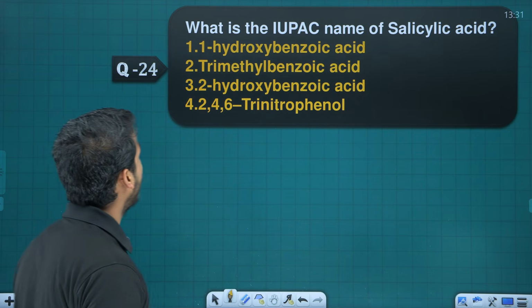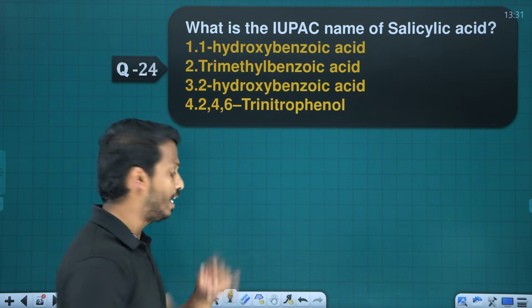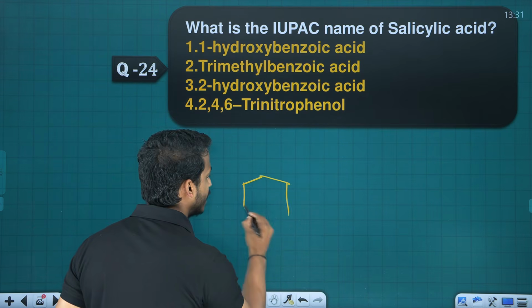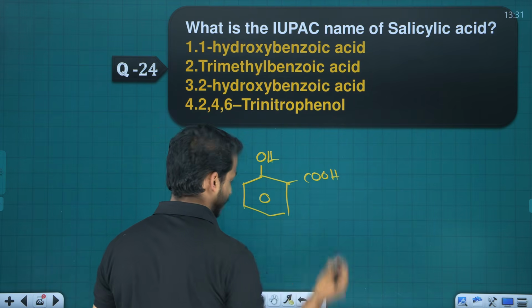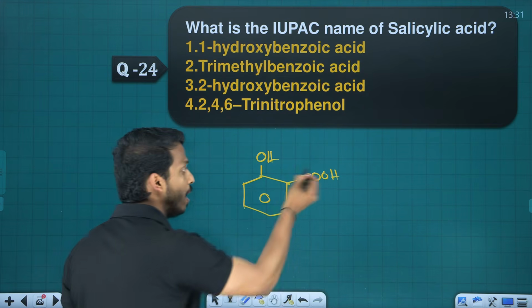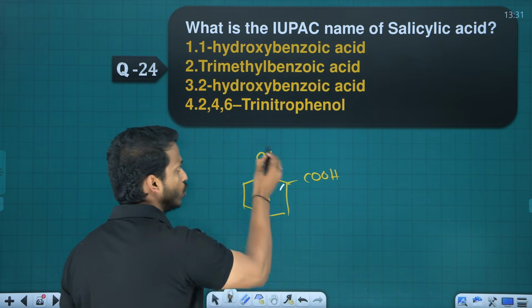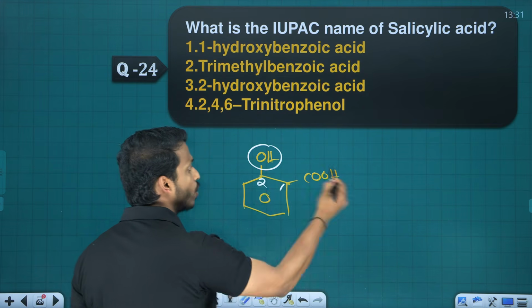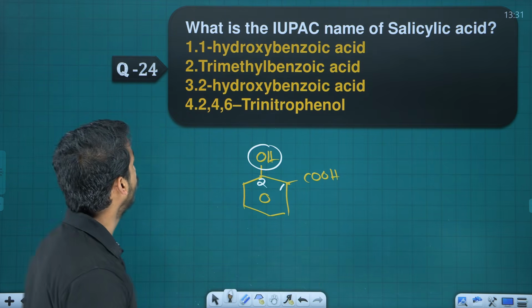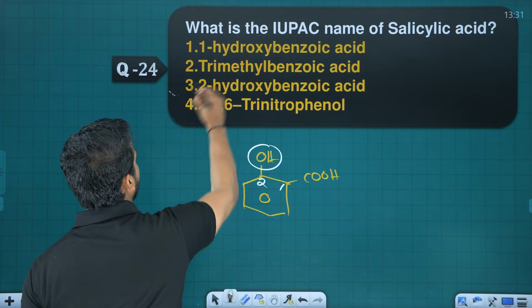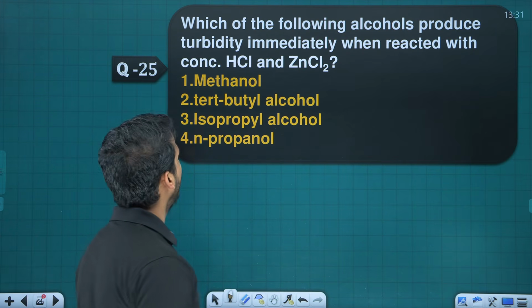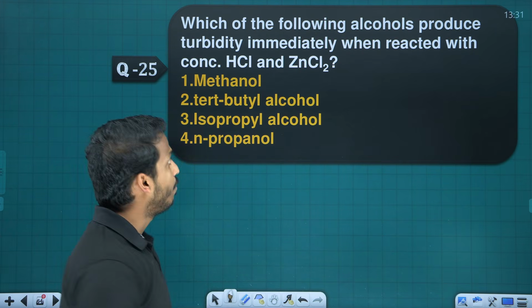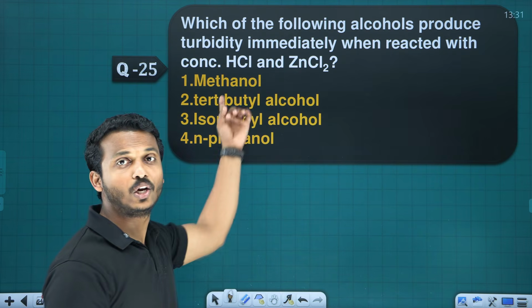Question 24. What is the IUPAC name of salicylic acid? What is salicylic acid? Salicylic acid means OH and COOH on adjacent carbons. Here which is the main functional group? Acid. So this is 1, this is 2. So what is the name? 2-hydroxybenzoic acid, option 3.